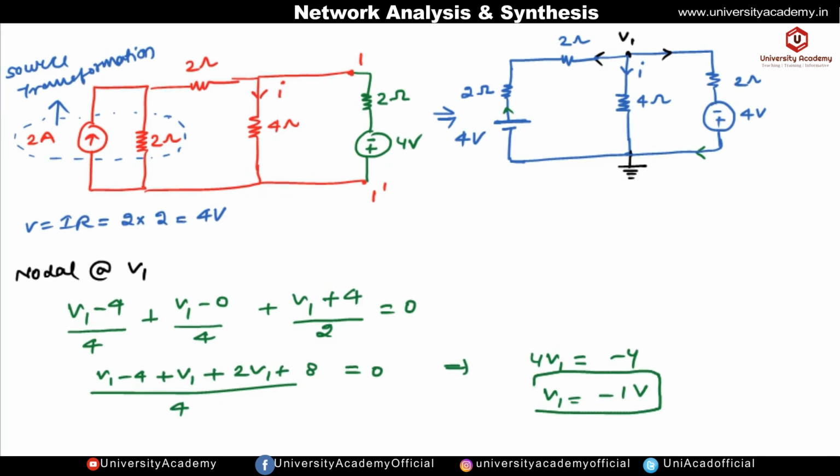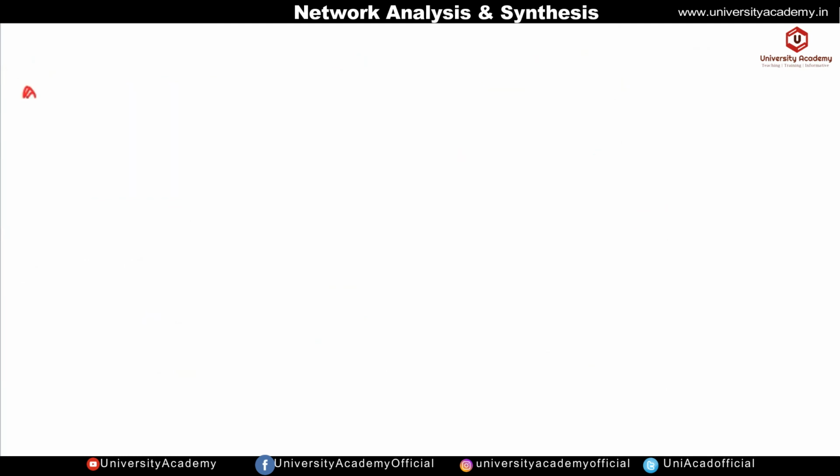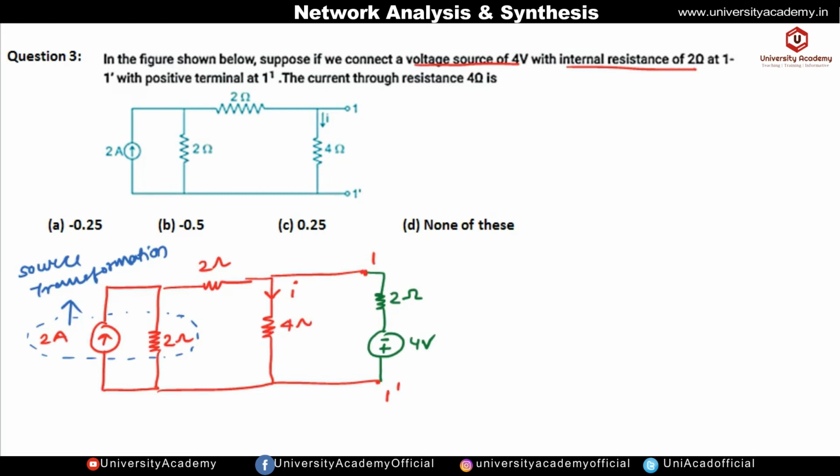Now we have found V1. We have to find out the current I. So current I is flowing from V1 to reference potential, that is ground potential. So I current will be equal to V1 by resistance 4. Okay, so I current is equal to V1 minus low potential 0 by 4. So V1 we have obtained as minus 1, so it is minus 1 by 4, so it is minus 0.25 ampere. Okay, so this is the answer. Minus 0.25, option A is correct.